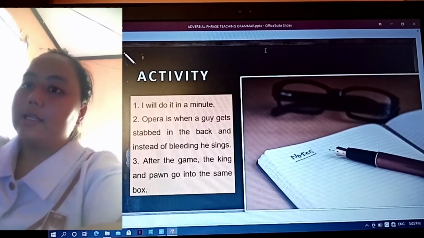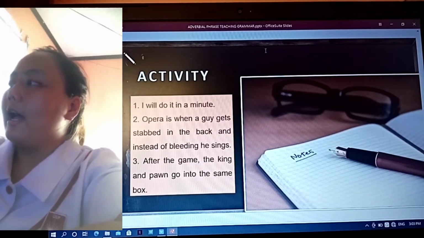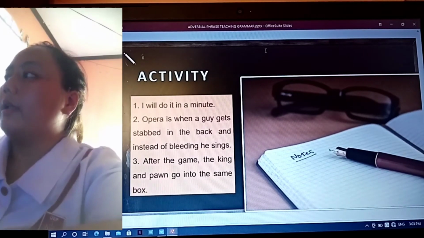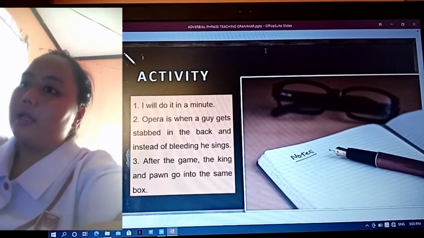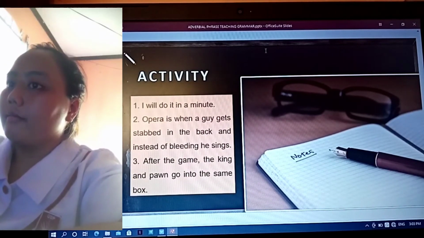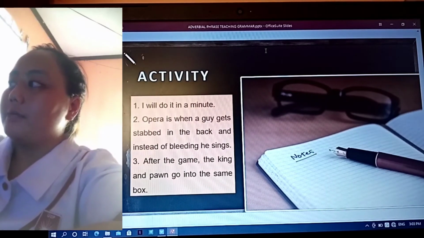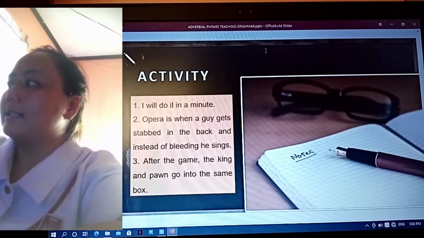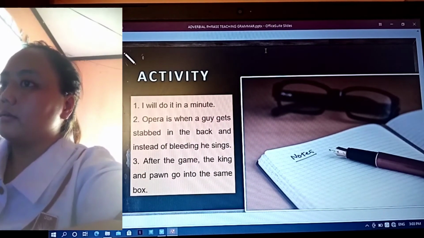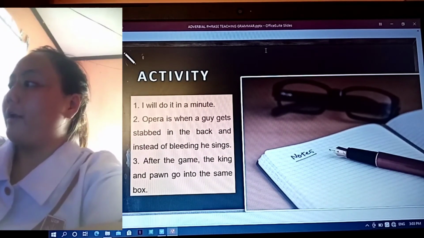Now class, let's have a short recap. What is an adverbial phrase again? Very good. And what is the difference between adverbial phrase and adverbial clause? Very good. An adverbial phrase doesn't have a subject, while the adverbial clause has a subject together with the verb. Very good. Let's do the individual activity for 5 minutes.